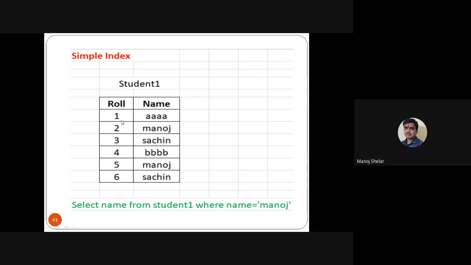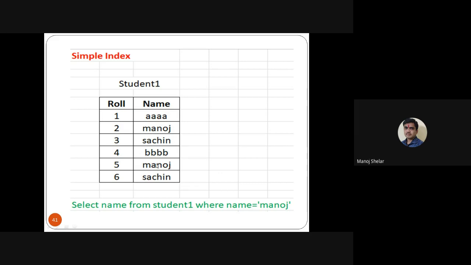Here is a simple example: select name from student1 where name is equal to Manoj. Suppose there is no index available on the name. Then the name search is slow. First check AA, which does not match Manoj. Then Manoj matches Manoj, so it is displayed. Then Sachin does not match Manoj. Then BB does not match. Then Manoj matches Manoj, so it displays the second Manoj. Then Sachin does not match Manoj. The total number of records here is 6, and with no index on the name attribute it checks all 6 records, and the output is only 2 Manoj.